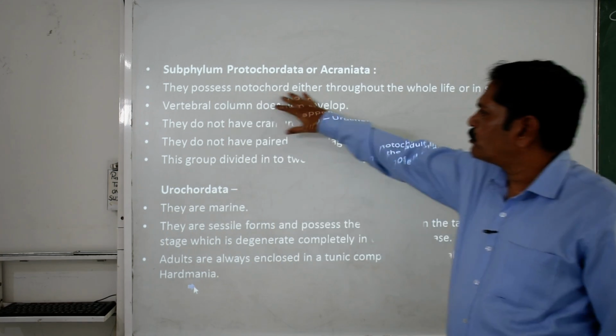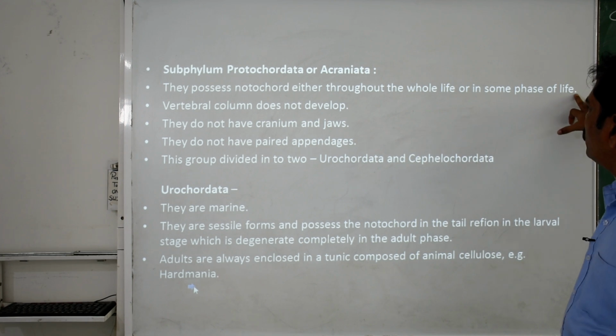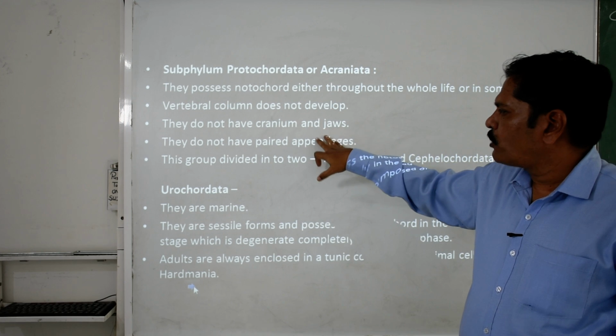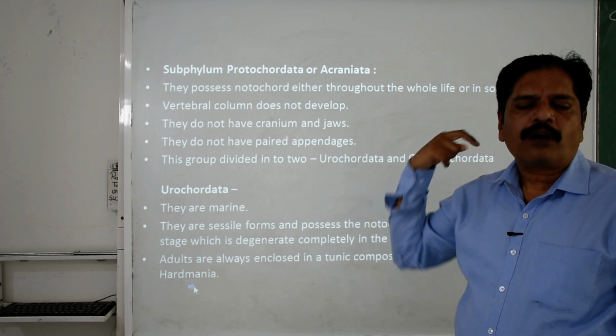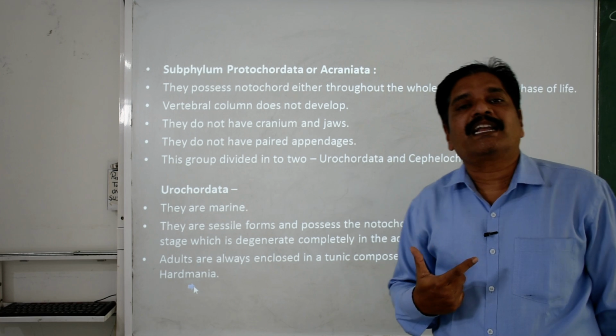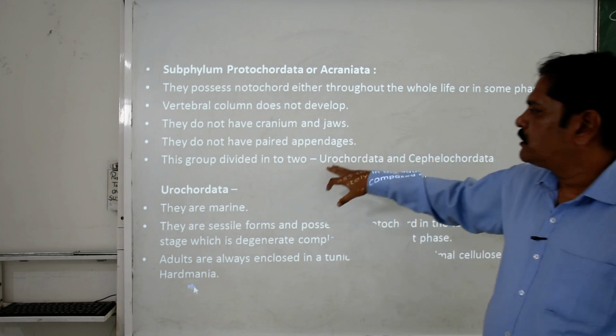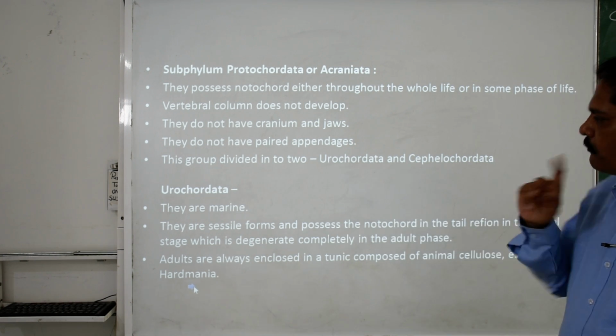They possess the notochord either throughout life or in some phase of life. The vertebral column does not develop. They do not have a cranium and jaw, which is why they are also called Agnatha. They do not have paired appendages. This group is divided into urochordates and cephalochordates.